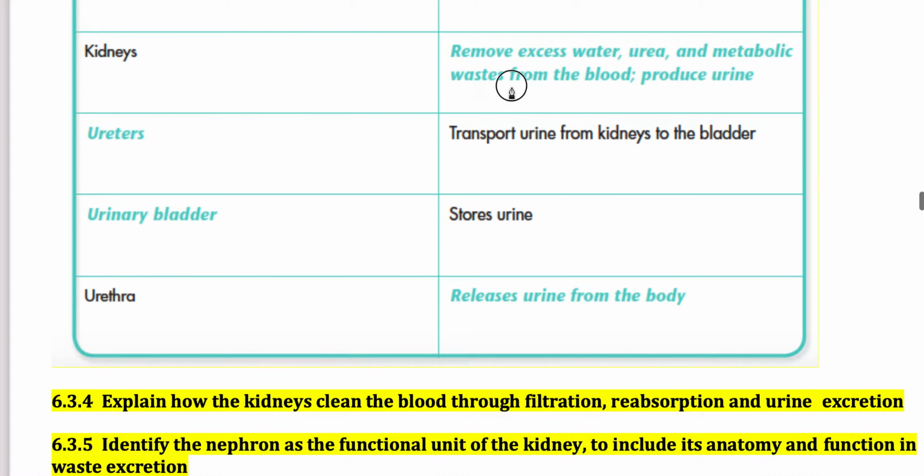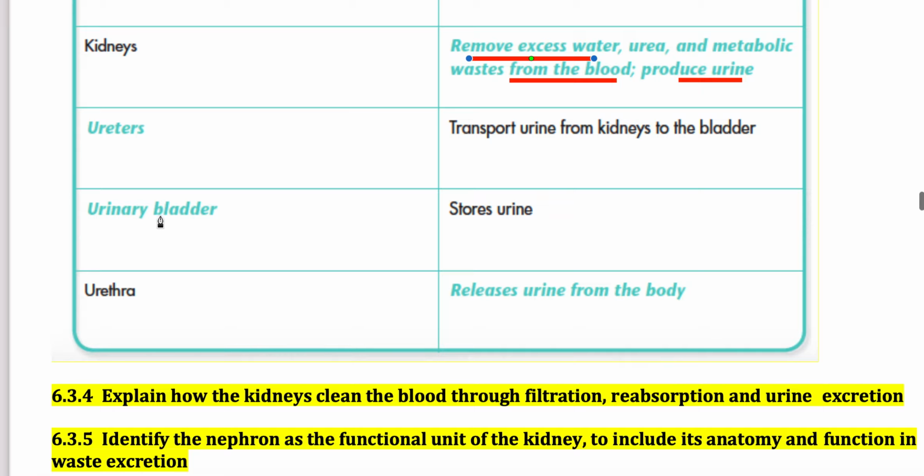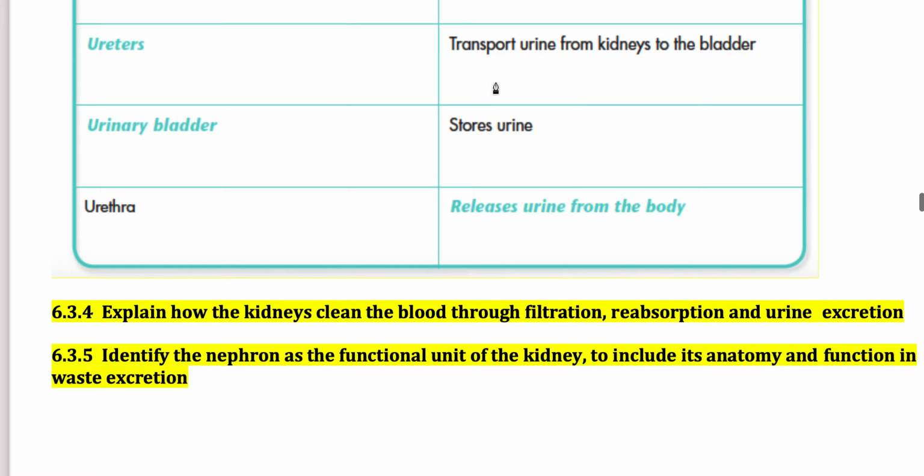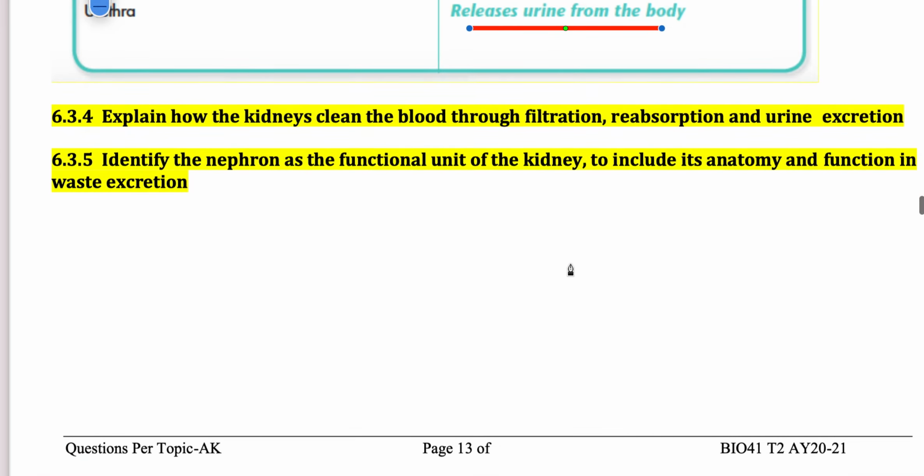Kidneys filter the blood, remove waste from the blood, produce urine, and also remove excess water from your body. Ureters are the tubes that transport the urine from the kidney to the bladder, and in the bladder it is stored, and the urethra is the opening through which the urine is released from the body.